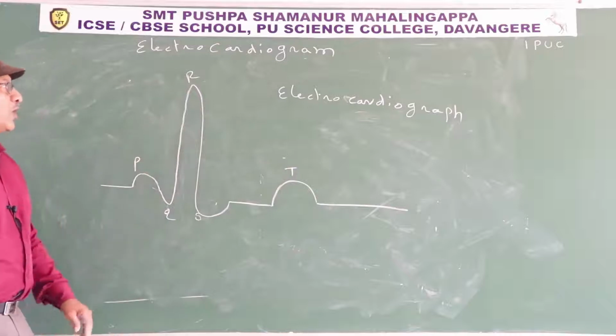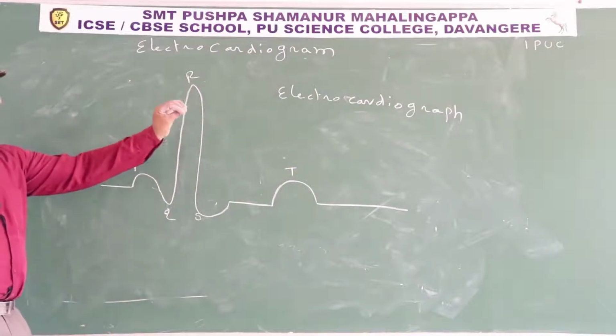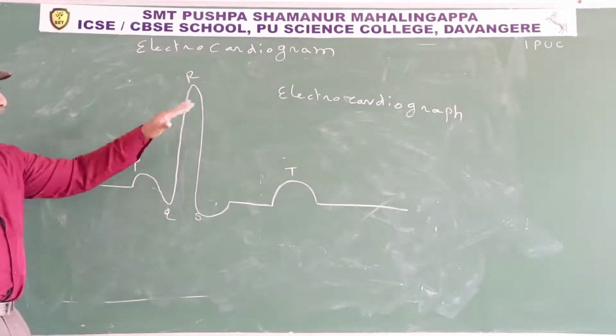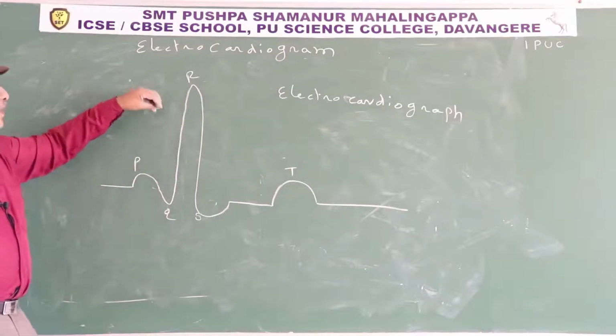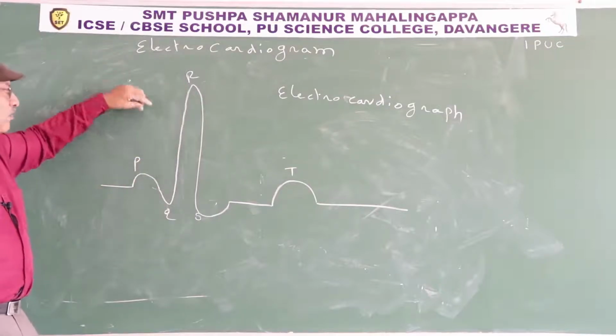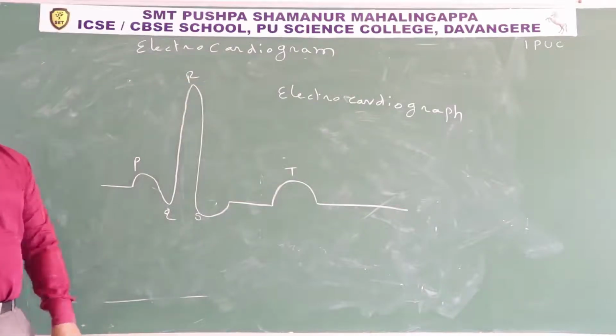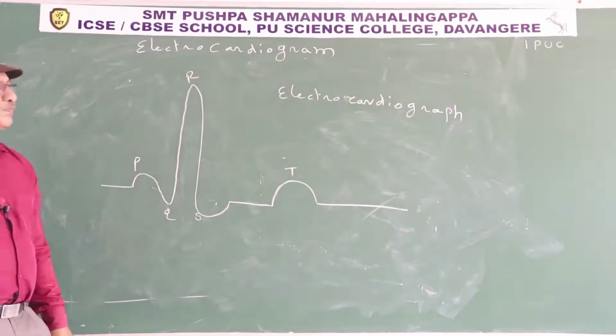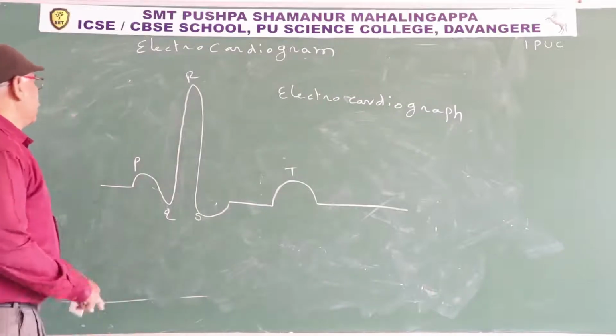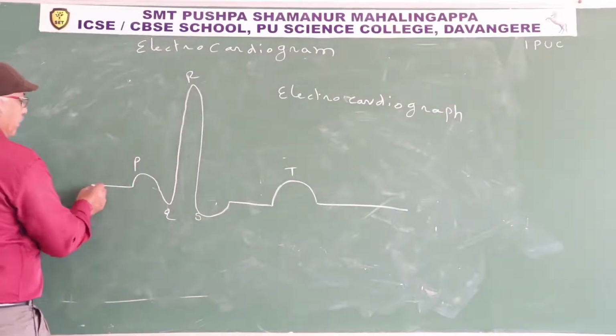That is the electrocardiogram. This graph is known as the electrocardiogram. So it is the baseline.